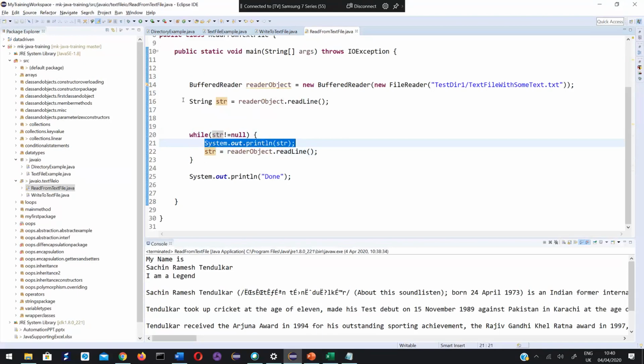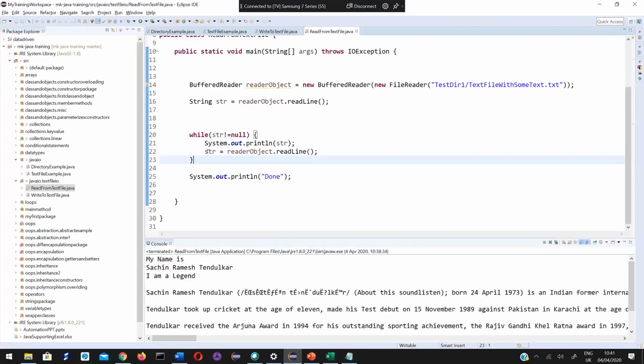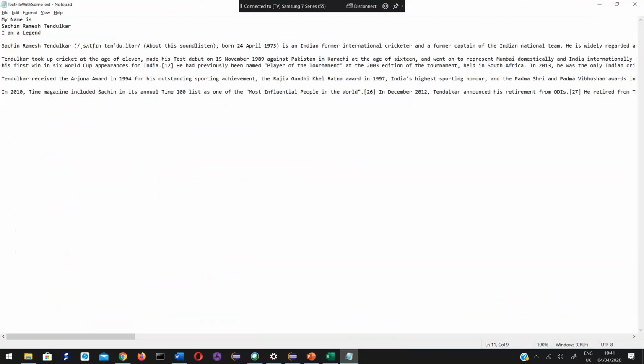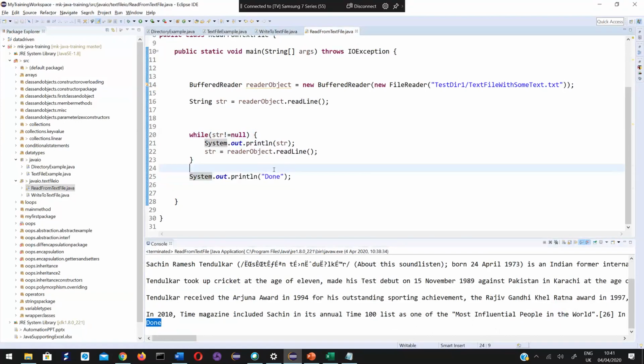That value is not null, so it prints that line, then reads the next line. Similarly, next this line, next this line. When the last line is printed and readLine gets executed again, it returns null, because we have already reached the end of the file. After this line there is nothing. Since this string value is null, the loop execution is completed. Then the next line is printed. Done. That's why we are reading each line until all the lines are read.